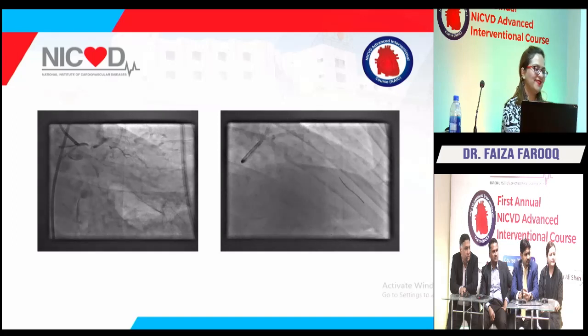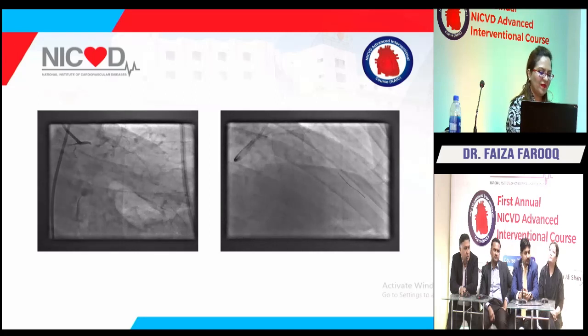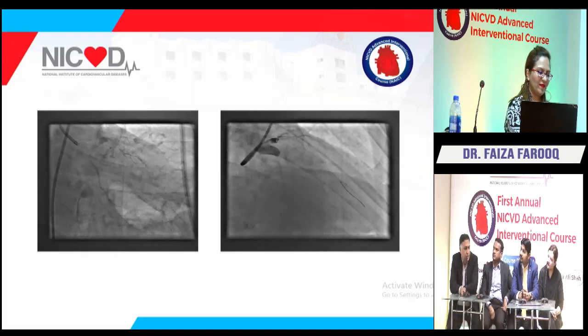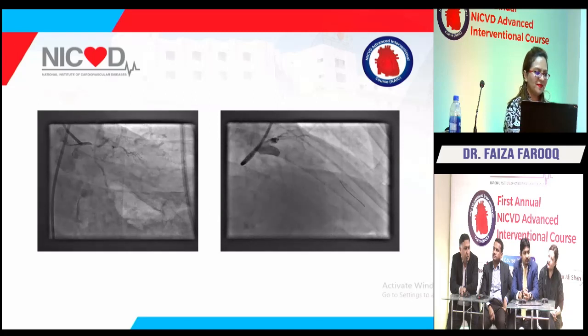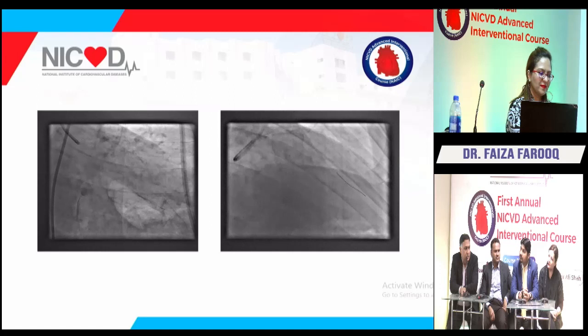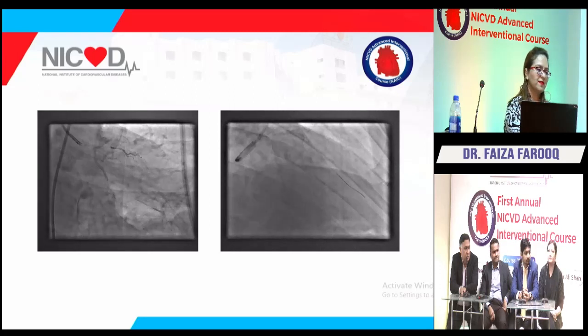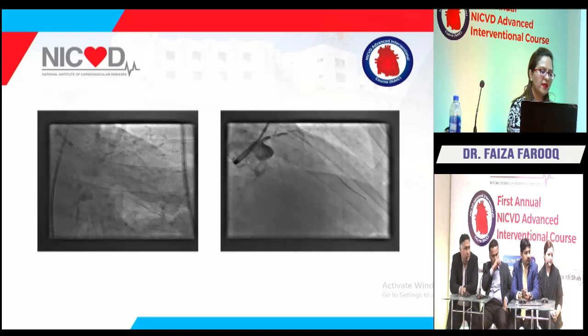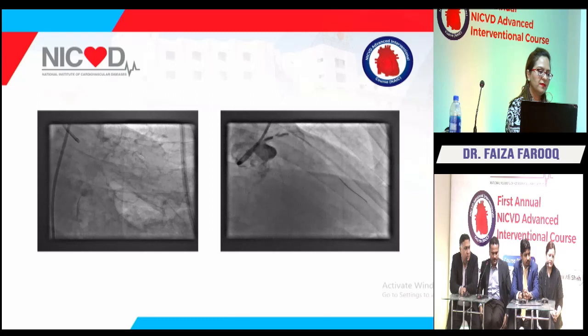This is a 7 French guide case. Yes. To me, it looks like the left main is not more than 2.5 millimeter. According to Finet's law, what we have studied today, this left main should be 4.5 or 5 millimeters. Definitely, if I could have done this case, there is no doubt.